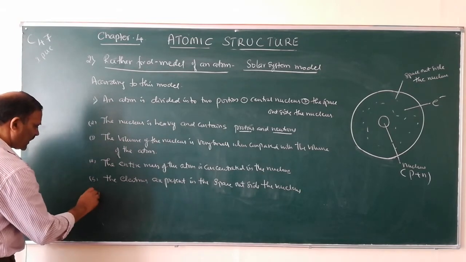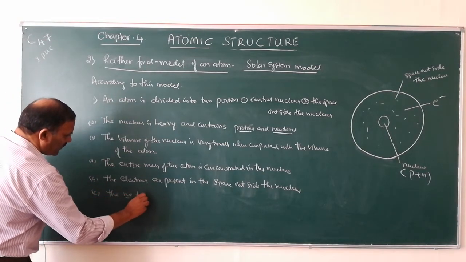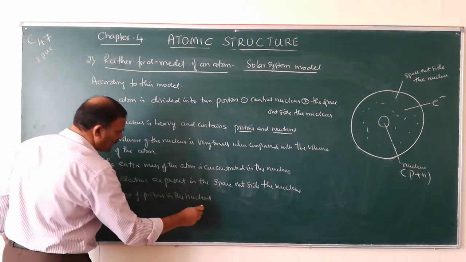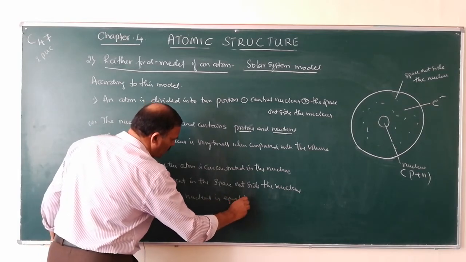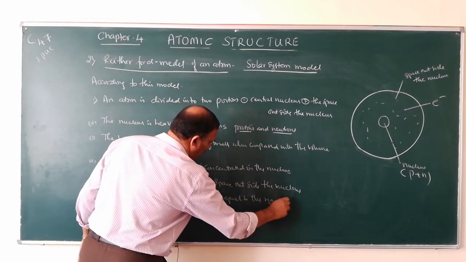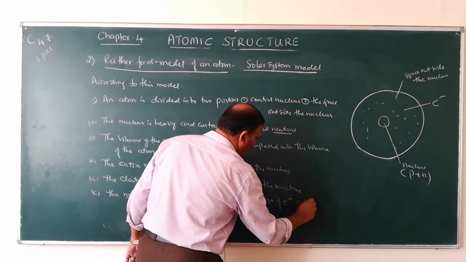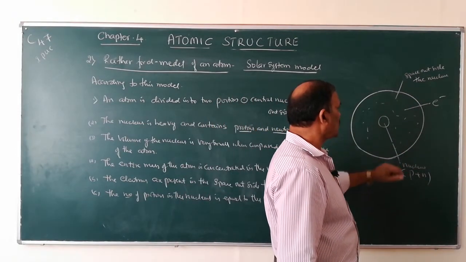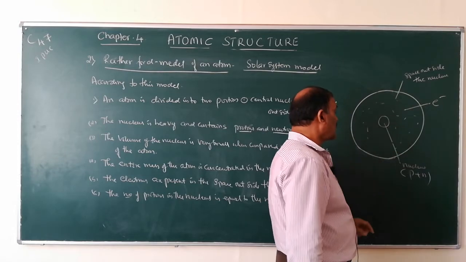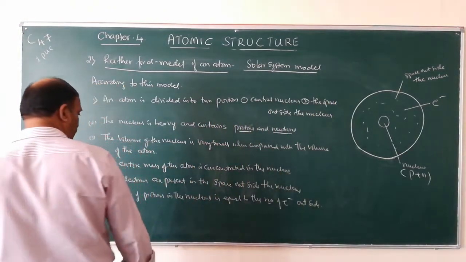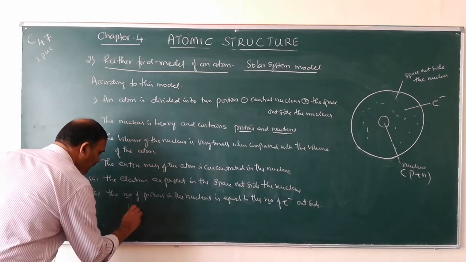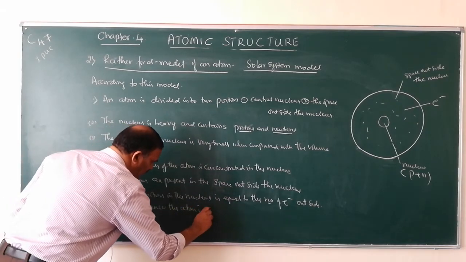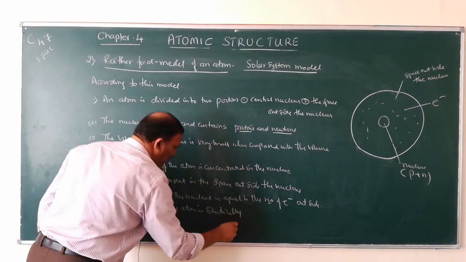Sixth one. The number of protons in the nucleus is equal to the number of electrons outside the nucleus, and hence the atom is electrically neutral.